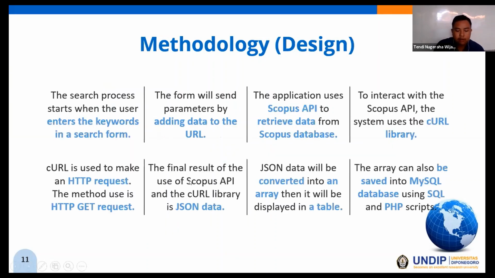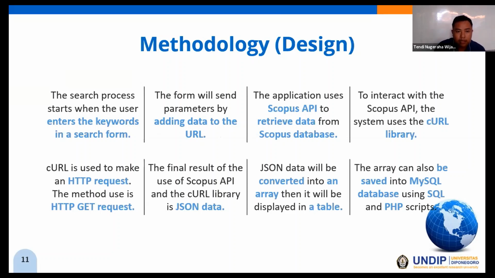The main feature of the application is as a search engine. The search process starts when the user enters keywords in a search form, then the parameters are added to the URL. The application uses Scopus API to retrieve data from Scopus database. To interact with the Scopus API, the system uses curl library.